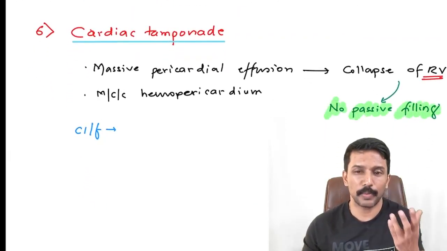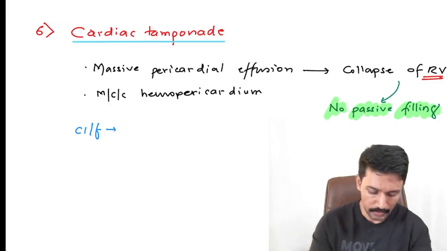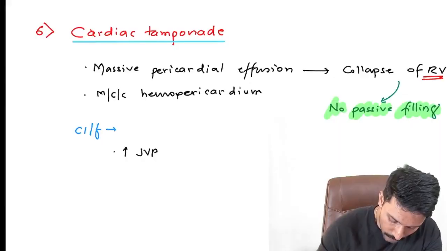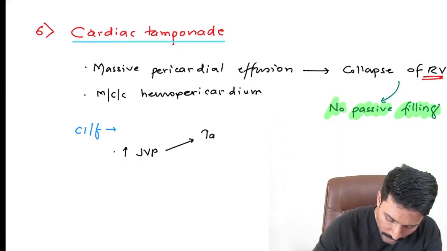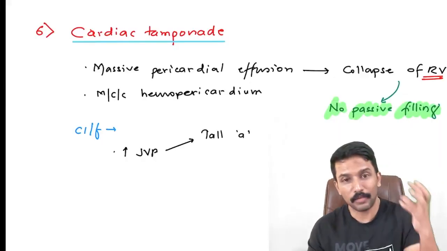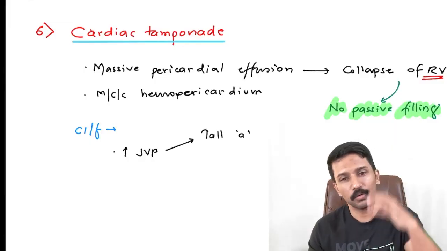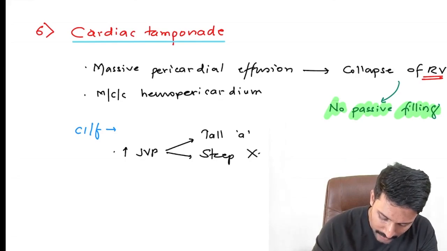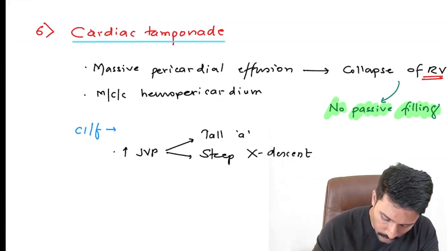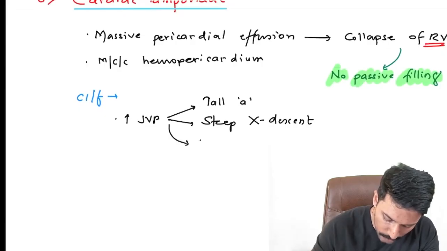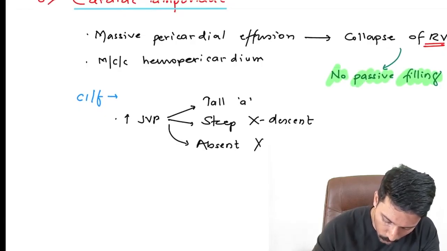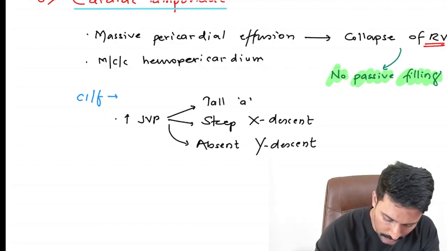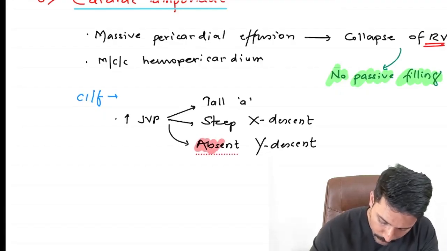And now you know that the wave of passive filling is the Y descent on JVP, so it will be absent. Because it is affecting the right side of the heart predominantly, you will have raised JVP, and the raised JVP will show a tall A wave because there is no passive filling. All the filling has to happen during active filling, so the force generated is more and the A wave becomes tall. And whenever the A wave is tall, we will have a steep X descent. But because there is no passive filling, you will have an absent Y descent. Absent Y descent. This is a very, very important point.